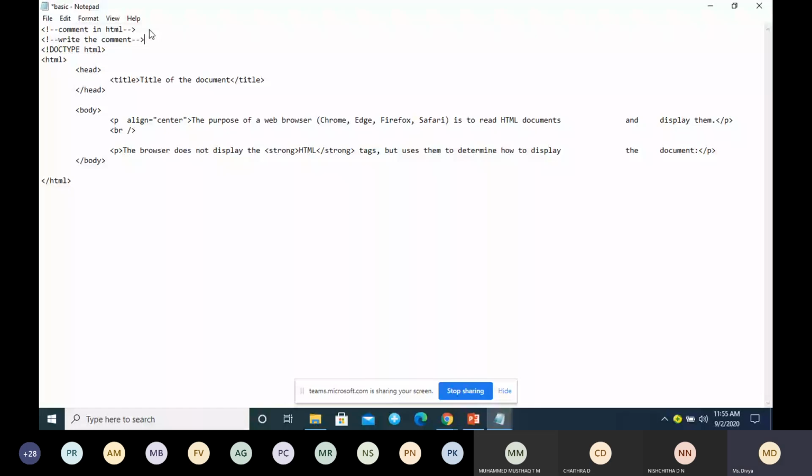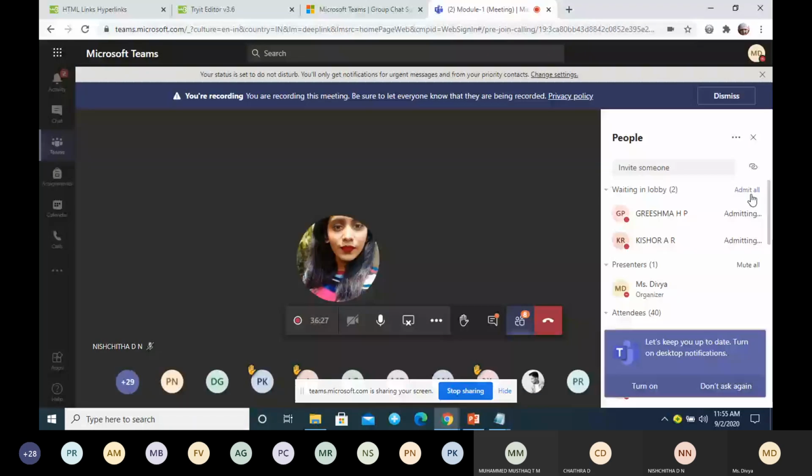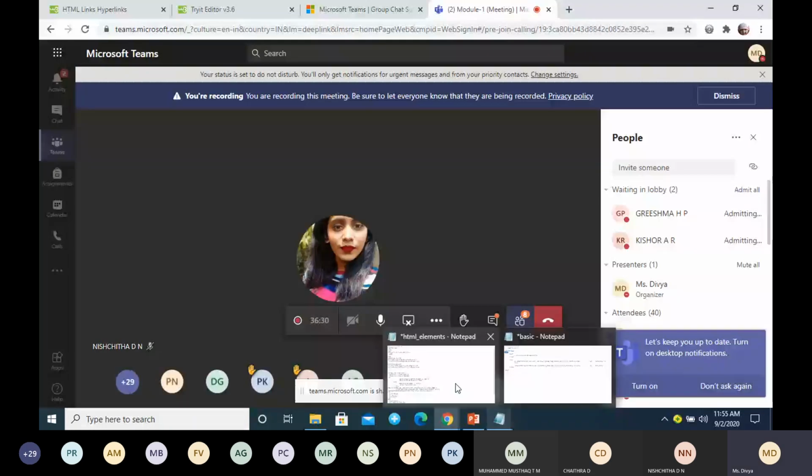And next we are using a tag, that is exclamation DOCTYPE html. So we are telling the browser that we are using a document of type HTML, that the document type is HTML5. This line will tell the browser what type of document we are using. And next comes the HTML tag.